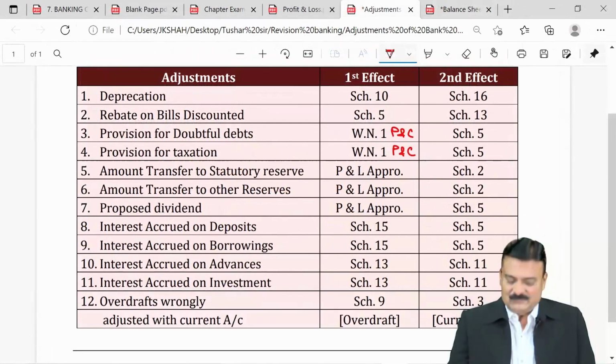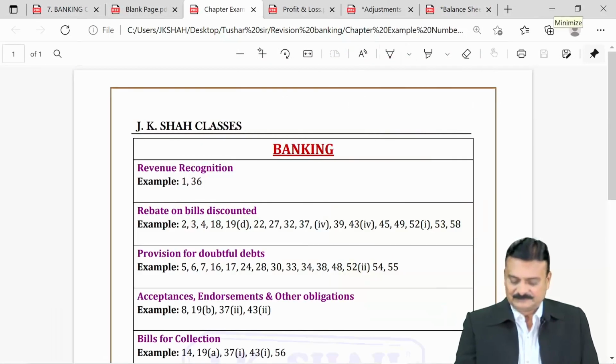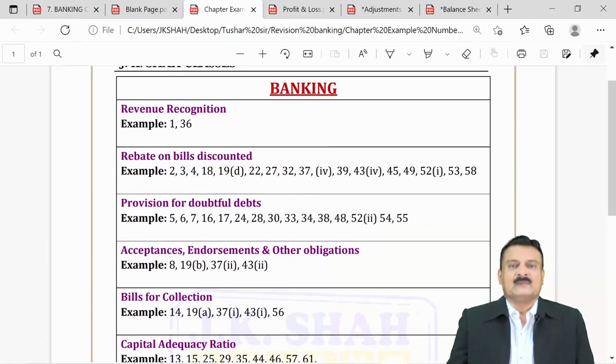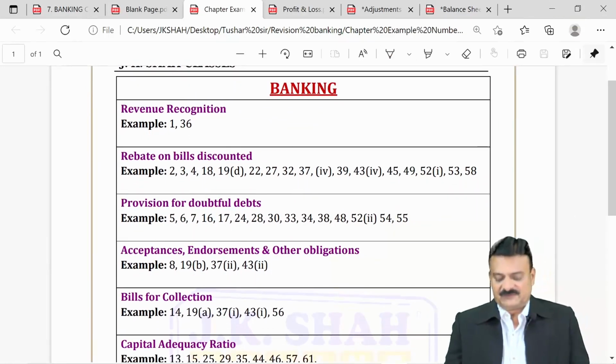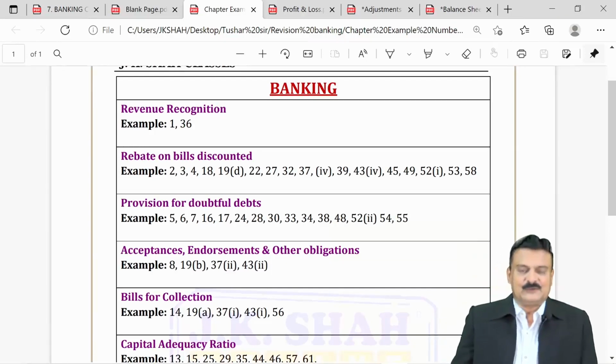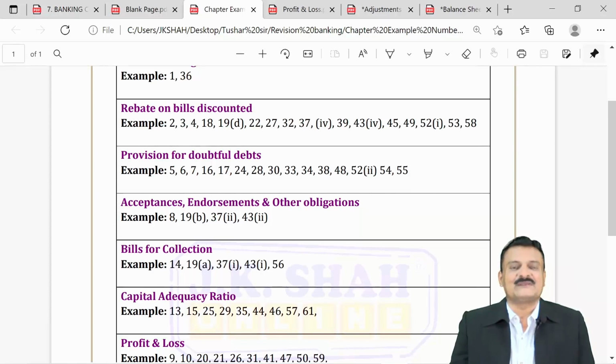Got it? For your easy reference, I've given you this particular thing. It shows, for each topic, which questions are covered in our banking topic, like revenue recognition, question 1 and question 36. Rebate on bills discounted, you can see the question numbers.